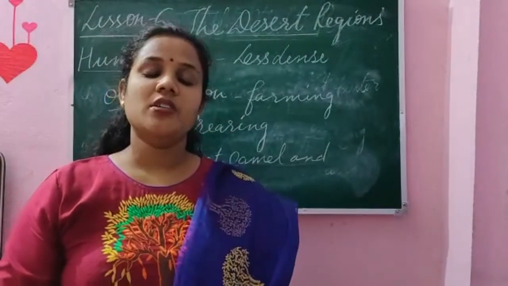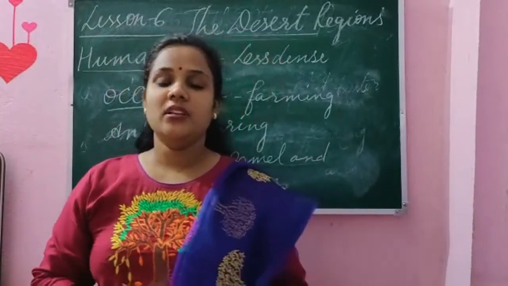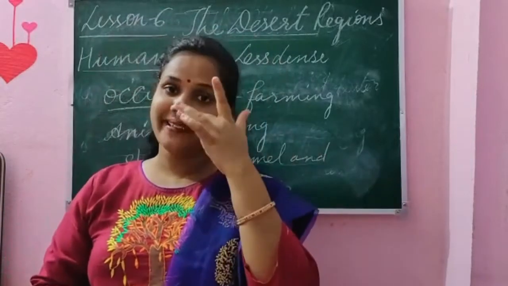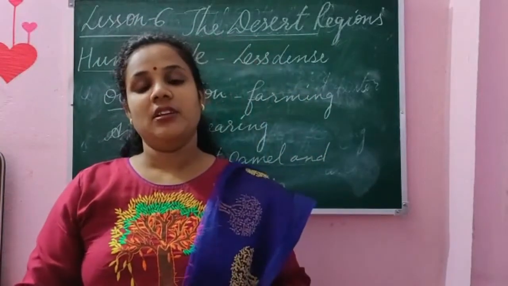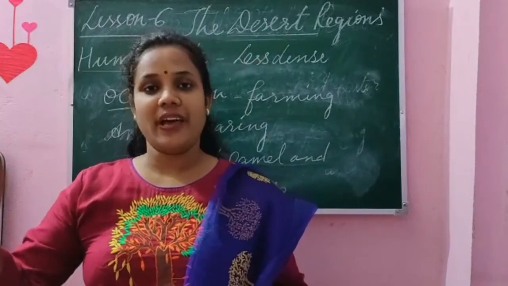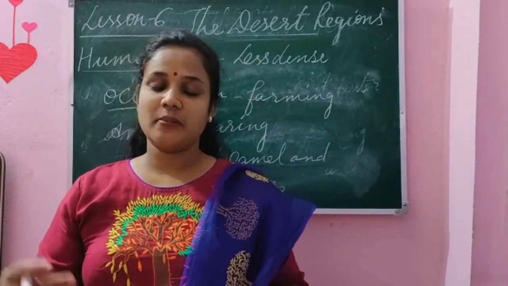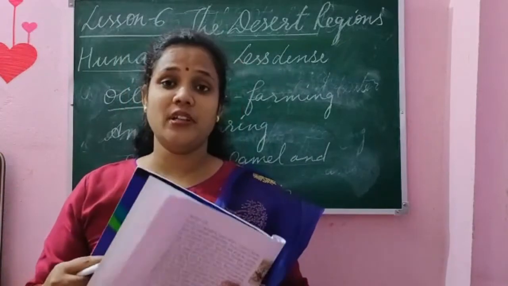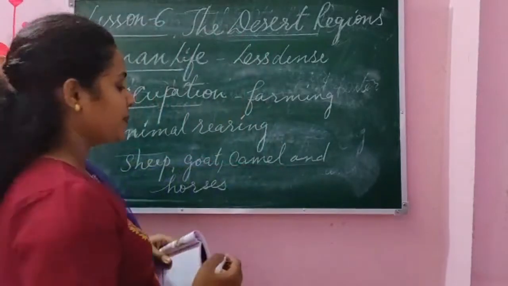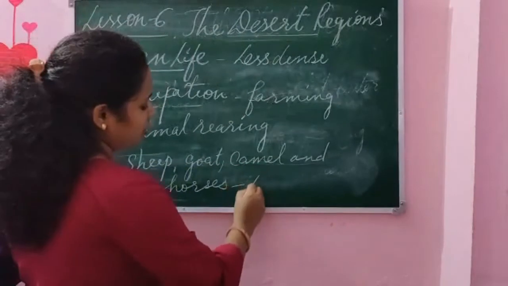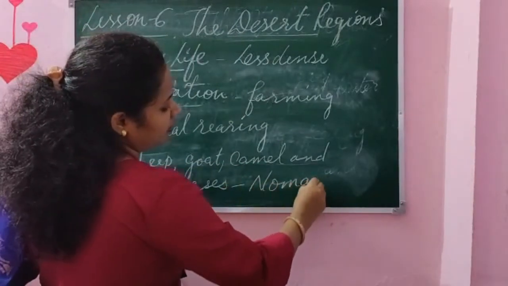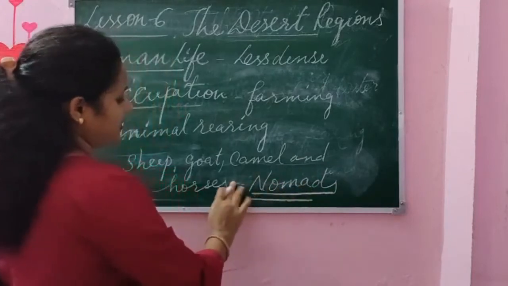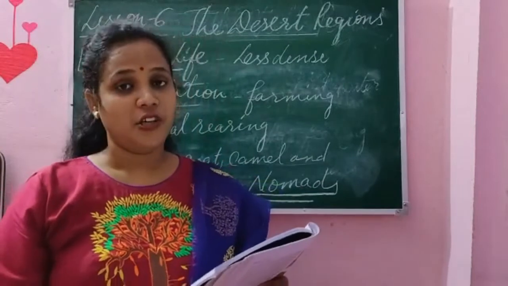But because of the lack of water, whenever there is availability of water and food for them, they stay there. And when water is not available, they move with the group of animals and with their belongings to some other places. These people who keep on moving from one place to another in search of water or good weather are called nomads. A majority of people in the desert region are nomads.